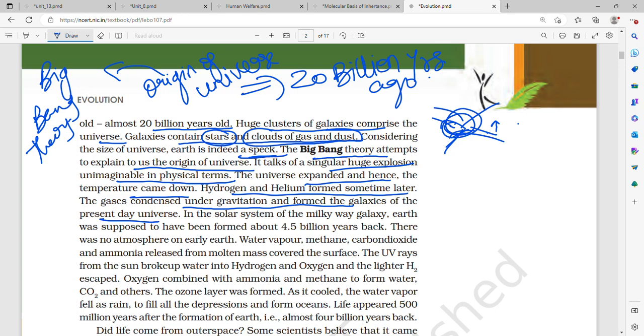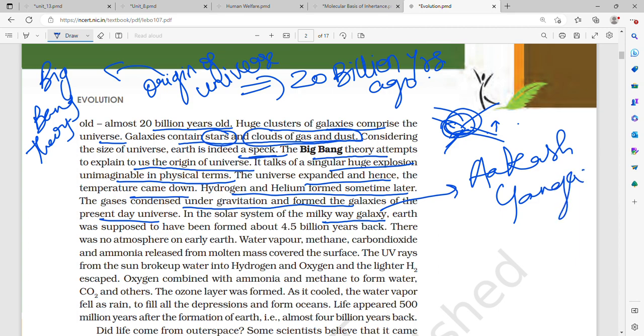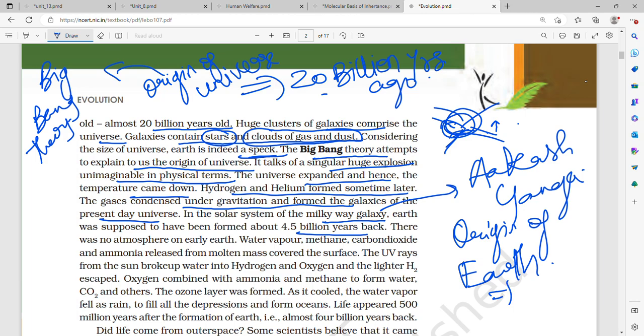That is, Earth is in the solar system, and the solar system is in the Milky Way galaxy. What is the Milky Way galaxy called in Hindi? It is called Akash Ganga, or the Milky Way galaxy. Earth was supposed to have been formed 4.5 billion years ago. So the origin of the universe was 20 billion years ago, and the origin of Earth was 4.5 billion years ago.